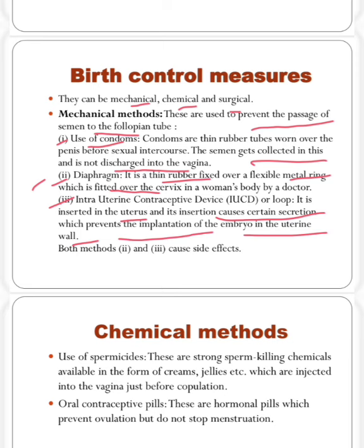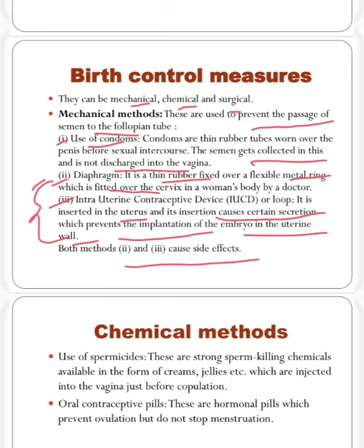But this intrauterine contraceptive device will secrete some liquids that prevent the embryo from doing the implantation inside the uterus. Okay. So both methods 2 and 3 cause side effects. Means these two methods have some side effects. Means it can damage the uterine wall, it can damage the area where it is fixed. So that's why there are some side effects.